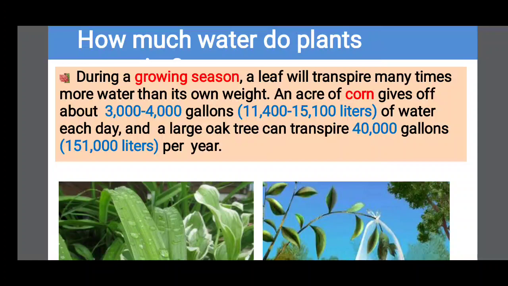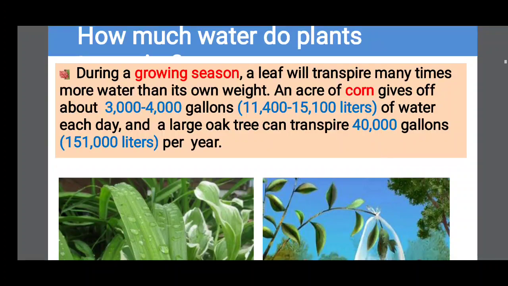So the transpiration rate is different for each species. For example, in agriculture, the crop maize, or corn, shows a high rate of transpiration.